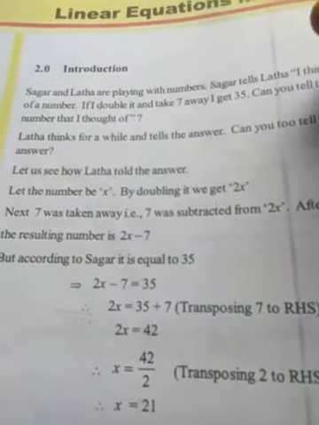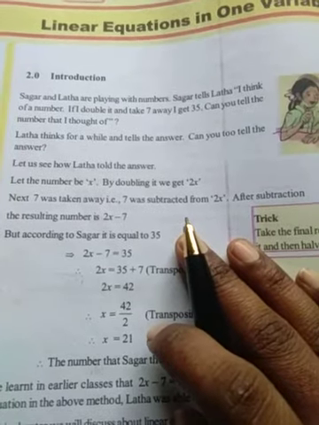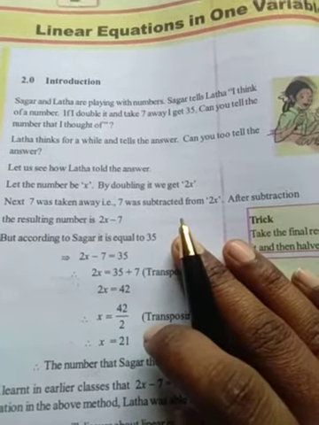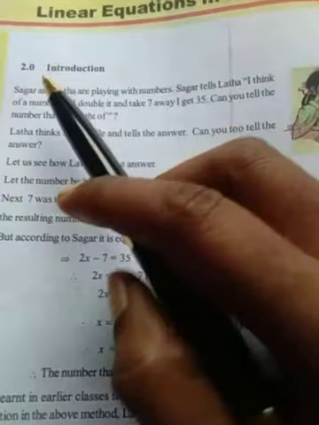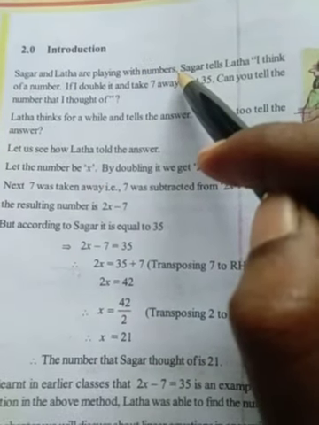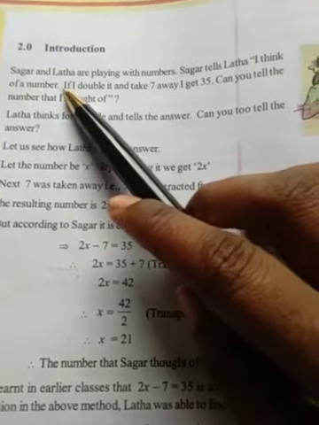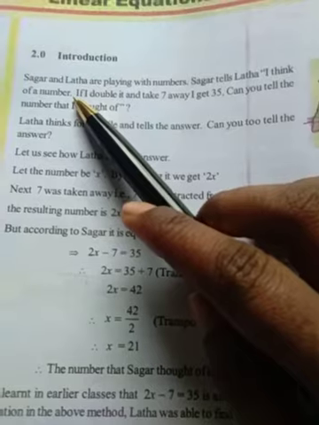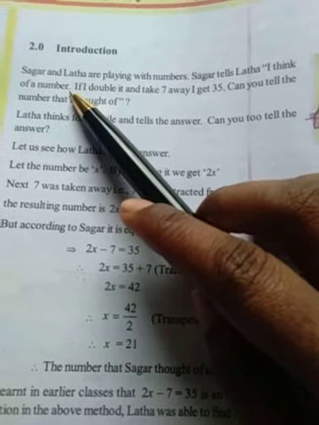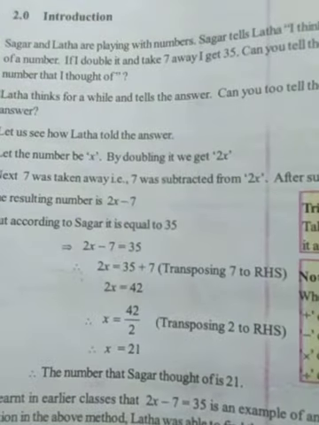See here the conversation between Sagar and Lata. By taking this conversation, we'll conclude what an equation is, what a linear equation is. Here Sagar and Lata are playing with numbers. Sagar tells Lata, I think of a number.